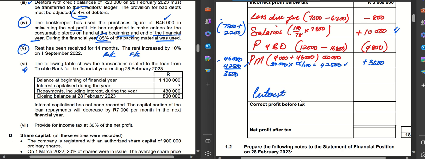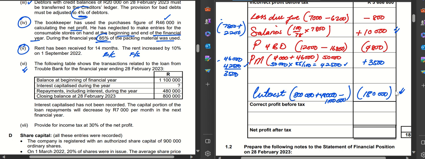Remember, I've already done the calculation with you. So interest is 180,000. Remember, you need to show calculations. So it's going to be 800,000 plus 480,000 minus the 1.1 million. Then you remain with your 180,000 there.